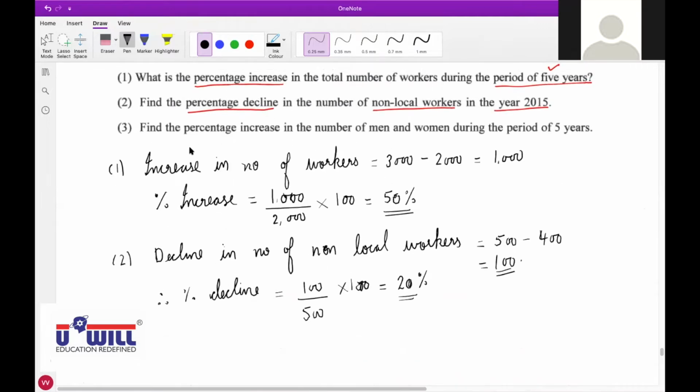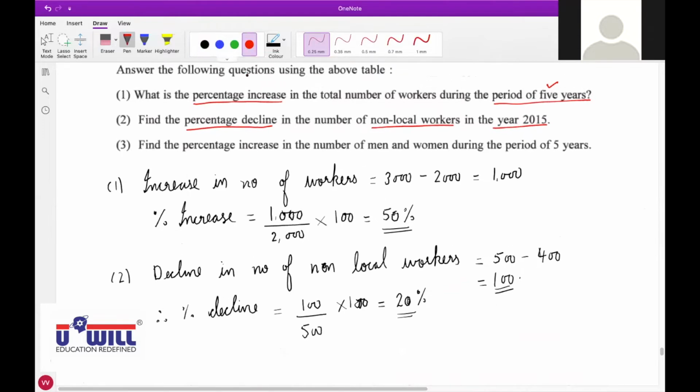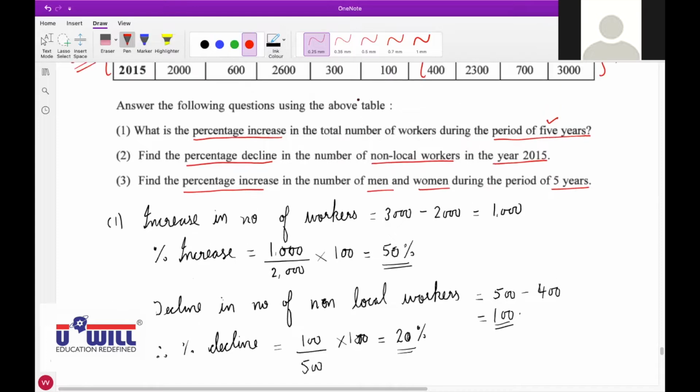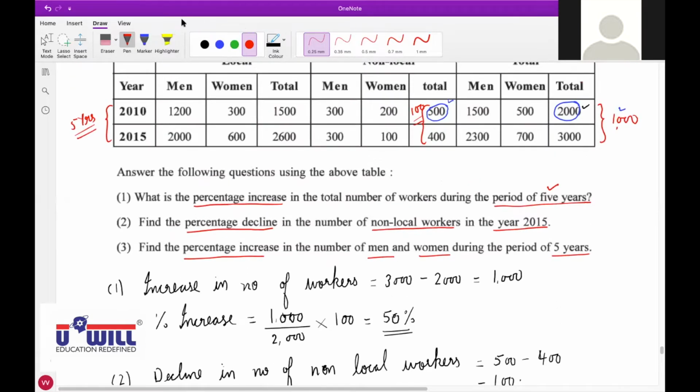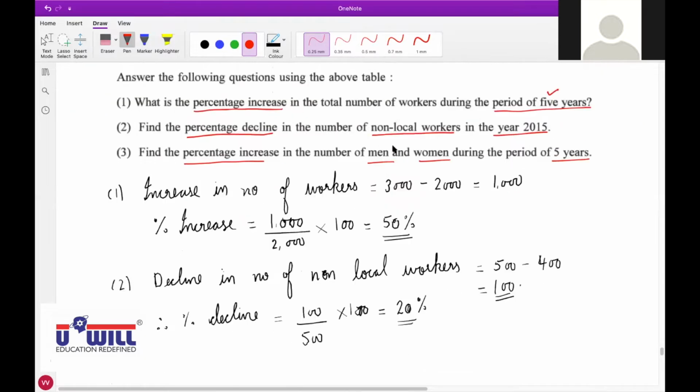Third option, find the percentage increase in the number of men and women during the period of 5 years. So underline percentage increase, and we have to find it in the number of men as well as women in a period of 5 years. How will you do this? First tell me percentage increase in men. How will you find? Raise your hand. Rajvi Desai, how will we find percentage increase in the number of men?